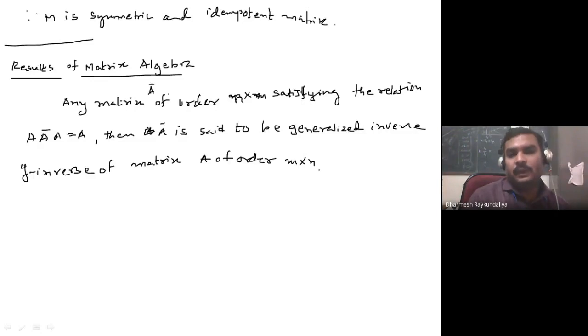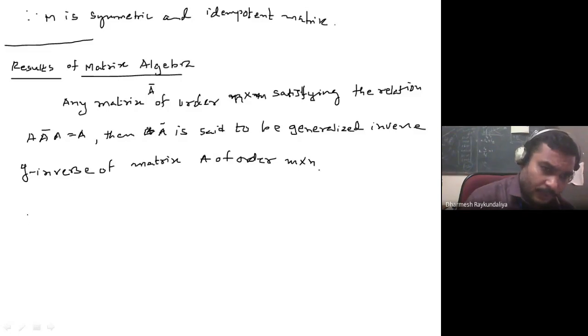Why is G inverse required? Because suppose the rank of the matrix is not full. Of course you cannot obtain the unique estimate of beta. So what happens? You try to find out the G inverse of a matrix A. Okay, so that is how we will define the relation. What do you mean by the G inverse? So let us say A bar is said to be a G inverse of A if A bar is satisfying this condition.